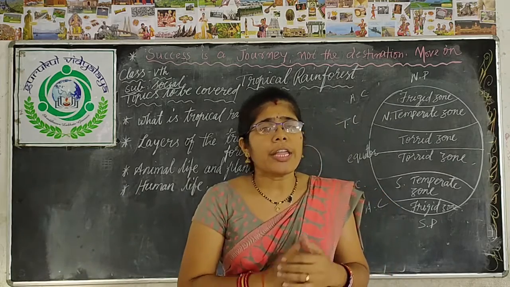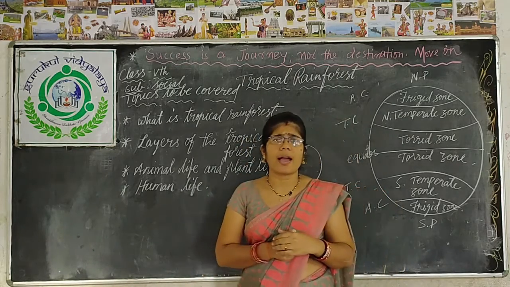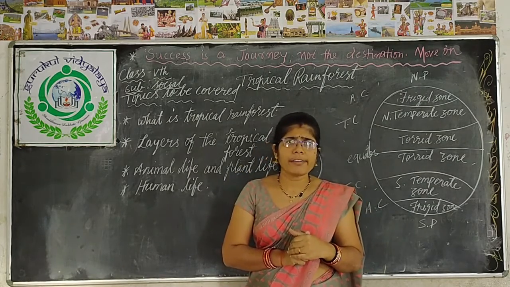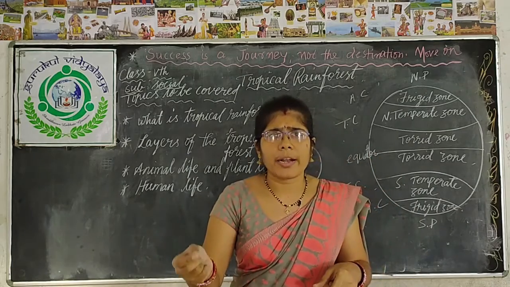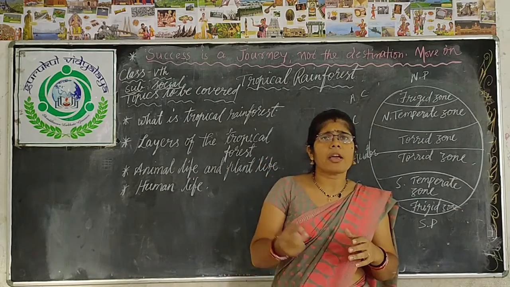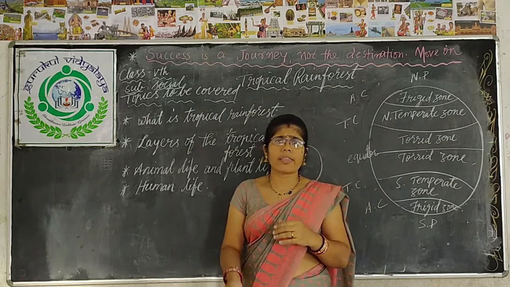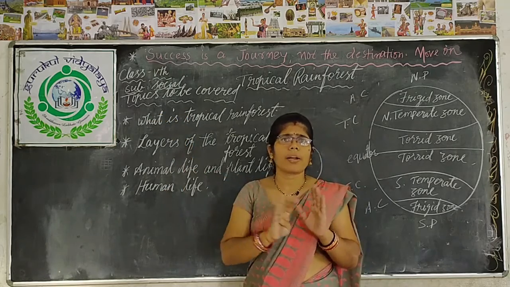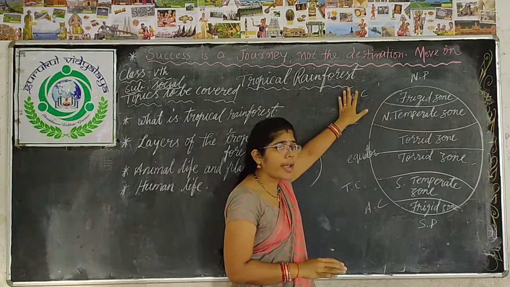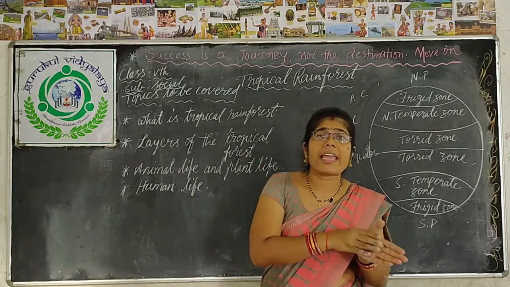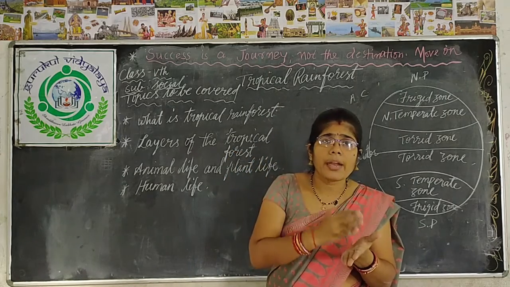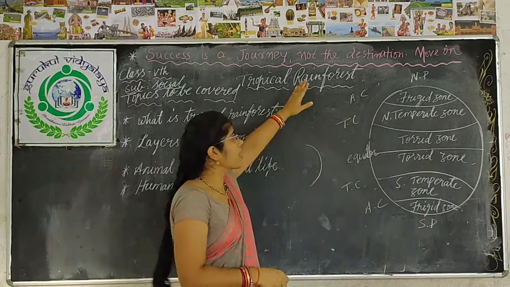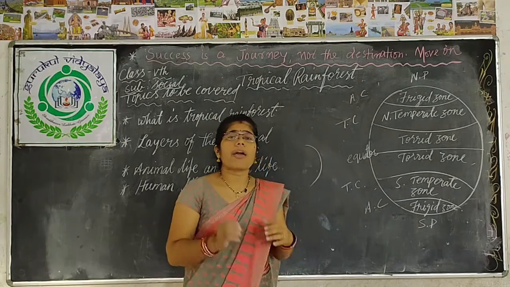What are the features? They have a specific feature: they do not shed their leaves. It means throughout the year, whenever they lose their leaves, immediately they get them back. It's not that the leaves are lost during a particular season. This particular rainforest does not shed its leaves, so it remains green throughout the year. That is why tropical rainforest is also called evergreen forest.